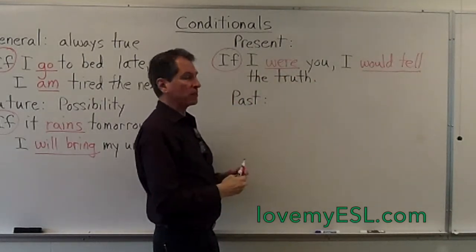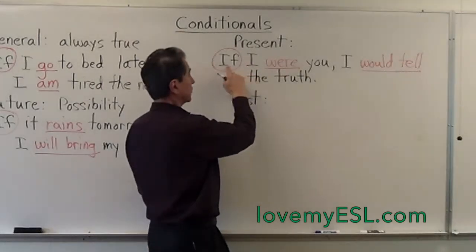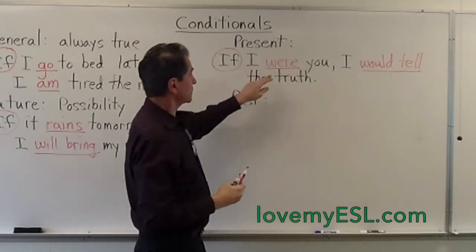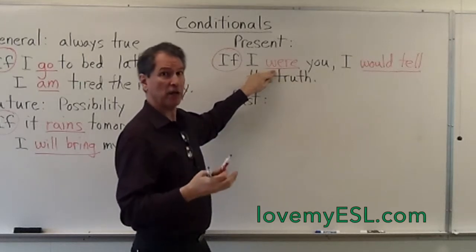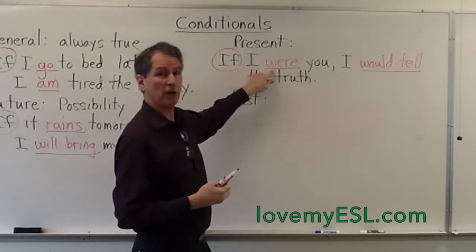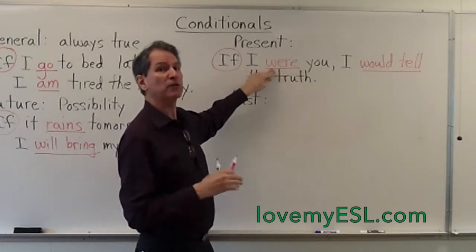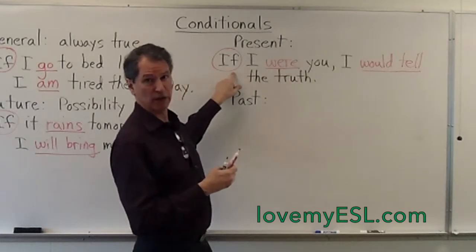I want you to notice something right here. Normally you say, I was. But after if, you say, I were. Why? Well, this is kind of a carryover from Old English, but educated people still do this. It's called the subjunctive. Don't worry about the name of it, but educated people still change was to were after a conditional if.